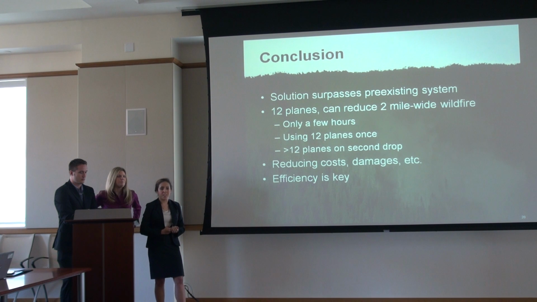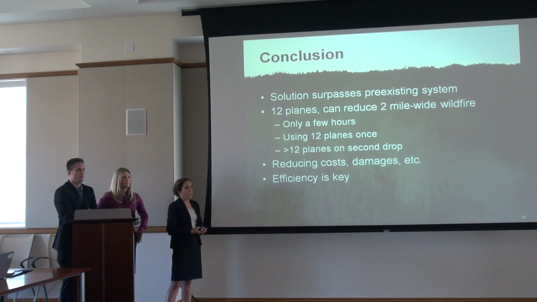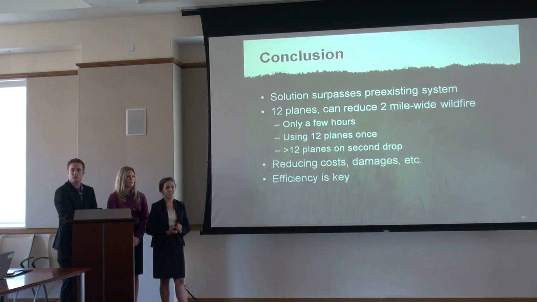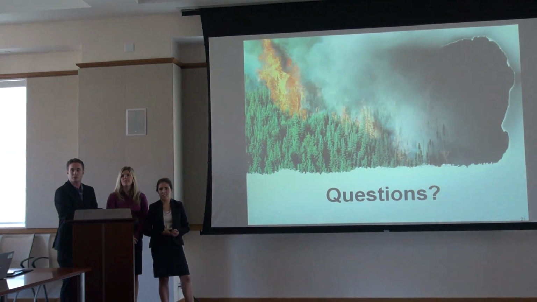And when the federal government isn't able to come in and quickly assess what they have going on, the fire is going to do much more damage. So having a statewide system in place will really reduce that cost, and also our model is very efficient and uses their tractor planes to extinguish that fire. So, any questions?